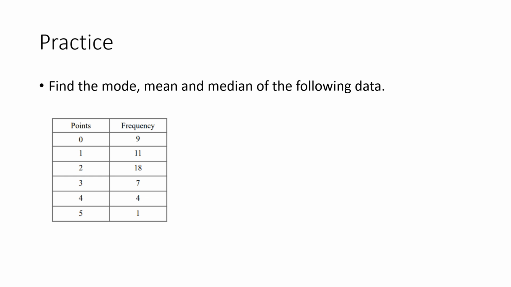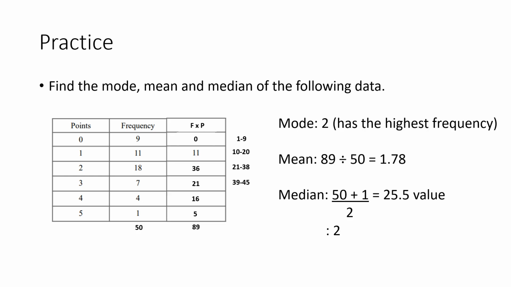Okay, so what were our answers this time? Well, let's start with the mode again, because that's going to be the easiest. The mode is the number, or the points in this case, with the highest frequency. So you find the highest frequency, which is 18, and that tallies to 2 points. So the mode in this case is going to be 2.